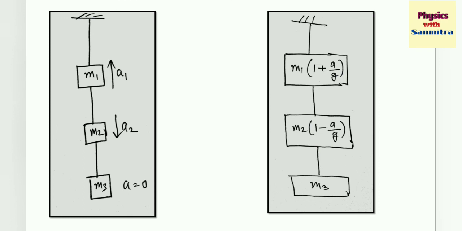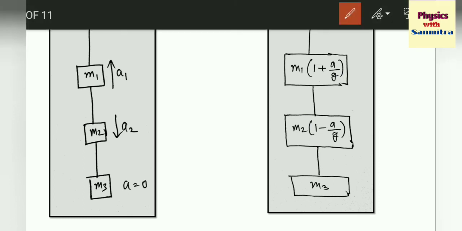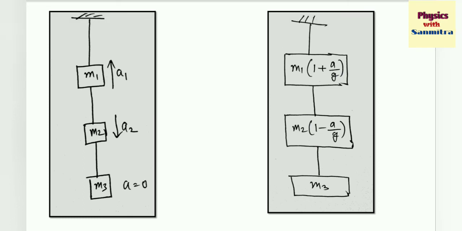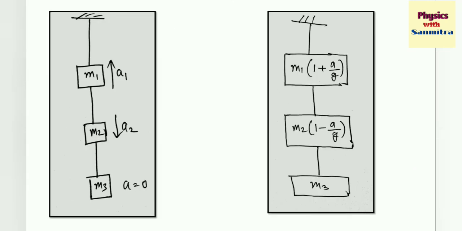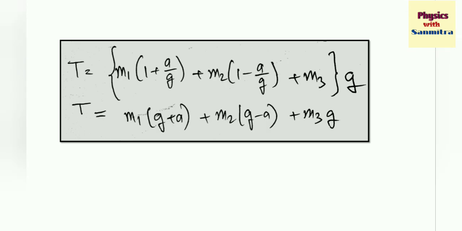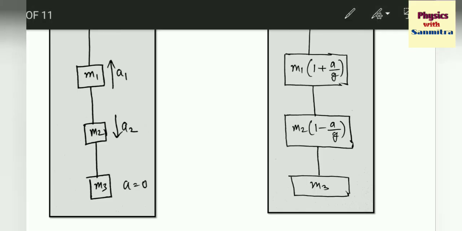Now this becomes very simple. Now we can understand intuitively at which section of the string the tension is maximum. See, this upper part is suspending all three masses.